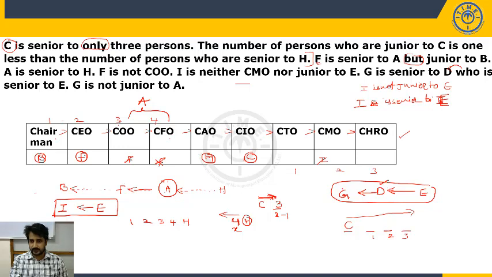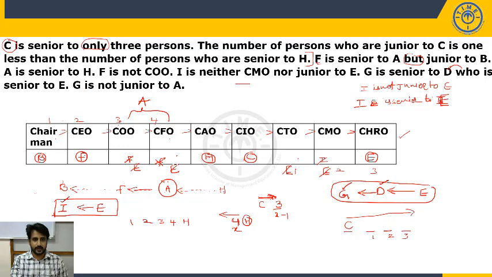D, G and I have to be fixed before E. So definitely E cannot be here, because before E minimum 3 are required, and I should also fix A. The only possible place is E. E is CHRO. Fine.